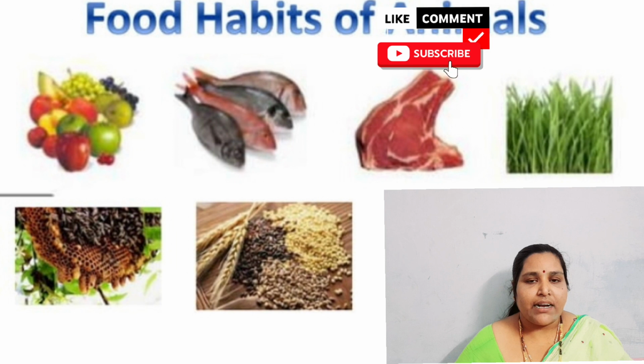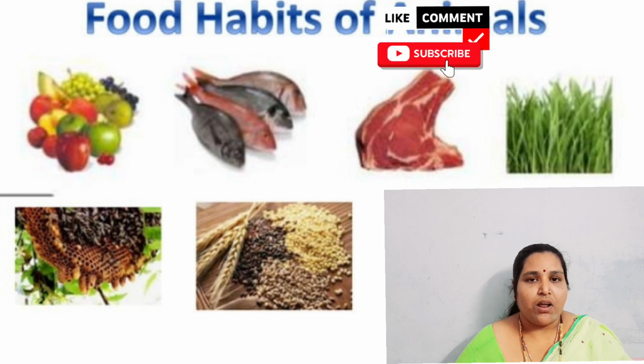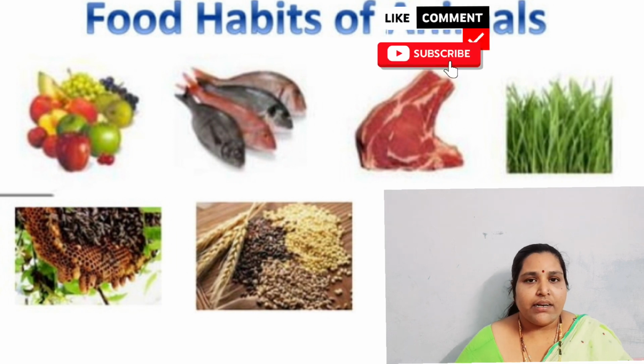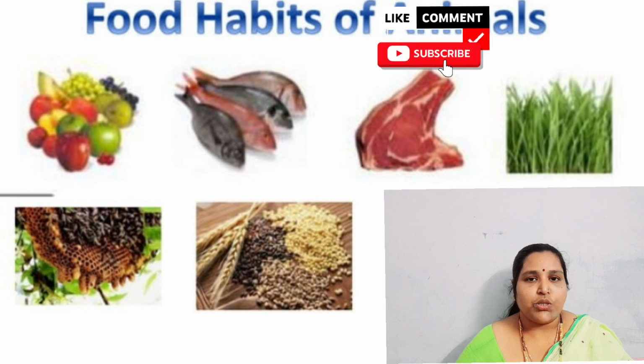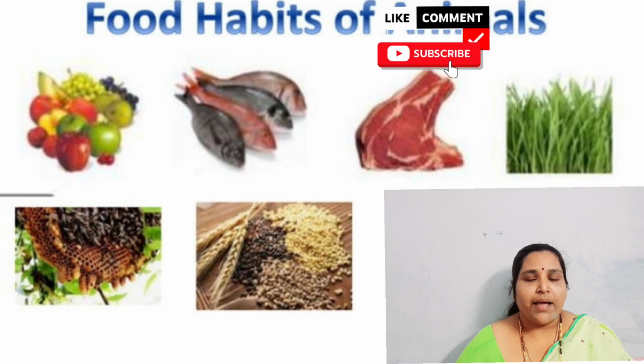Some cattle like cow, buffalo, camel and goat eat the grass and chew it, and it reaches the stomach. After some time, they bring the grass that has got into the stomach back into the mouth and chew it. This is called rumination, and the animals are called ruminants.